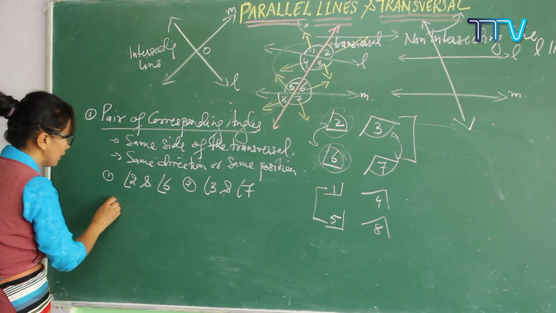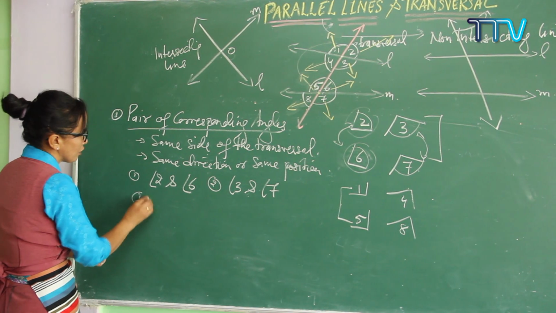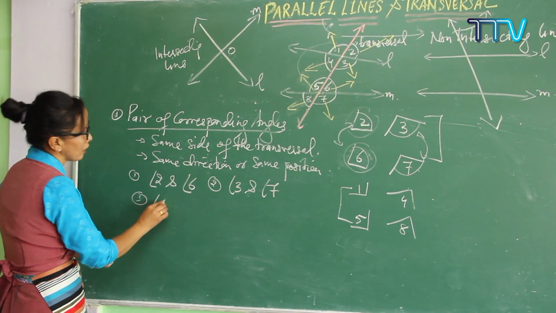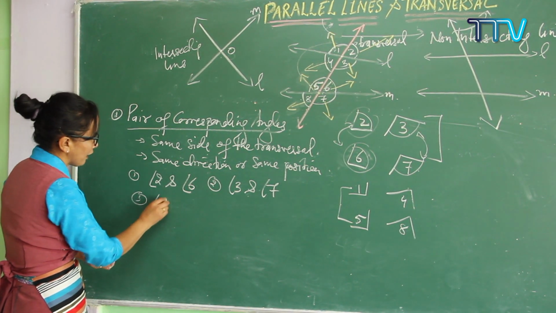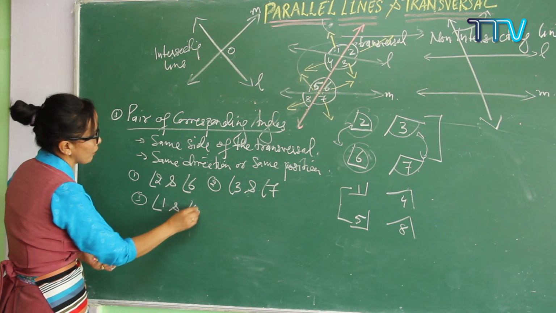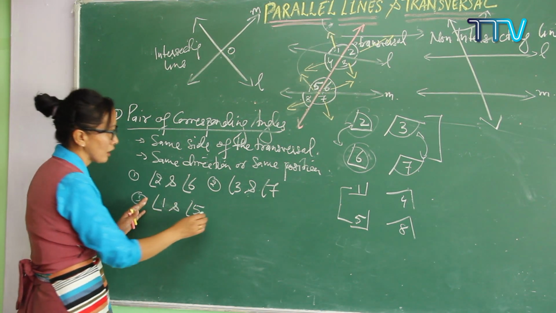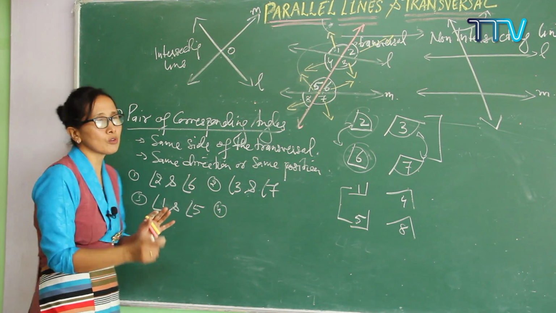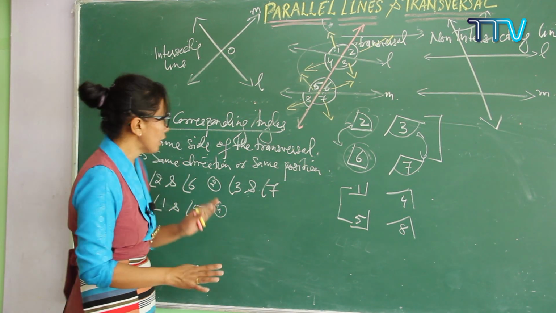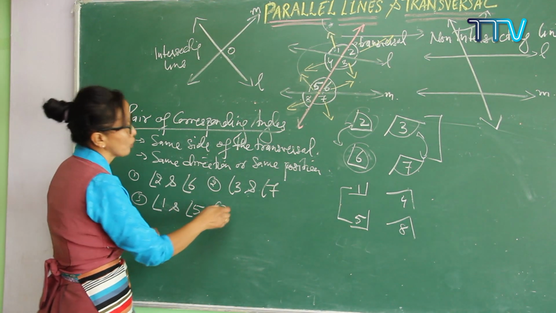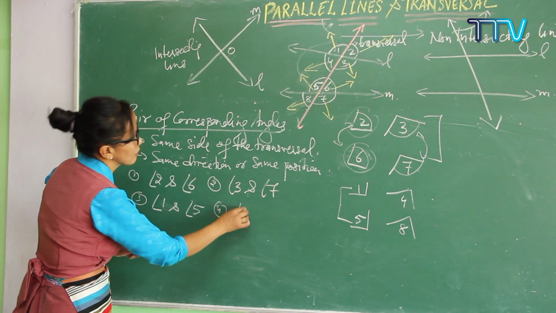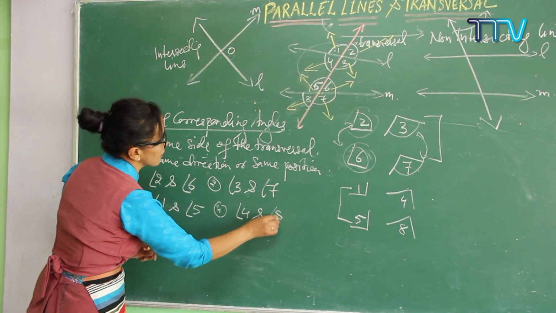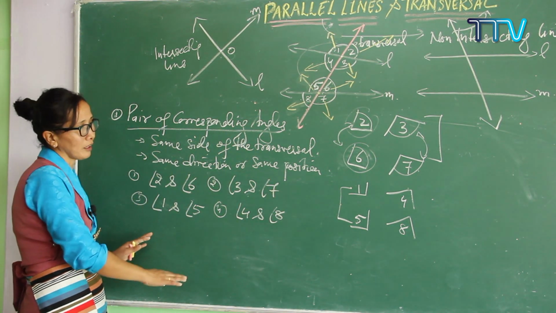So let me write it here. 1, 2, 3. Angle 1 and angle 5 are a pair of corresponding angles. Now the fourth one. If there are 4 angles, it means 4 pairs are there: 1, 2, 3, 4. Which one is the fourth one? Angle 4. Let's see. Angle 4 and angle 8 are a pair of corresponding angles. Do you get it clear?